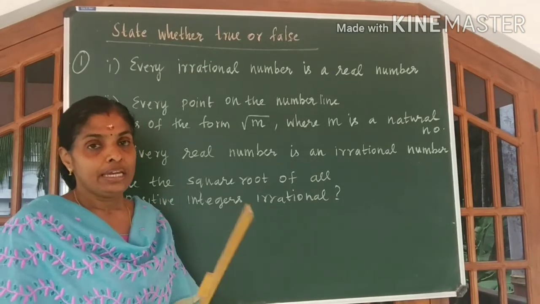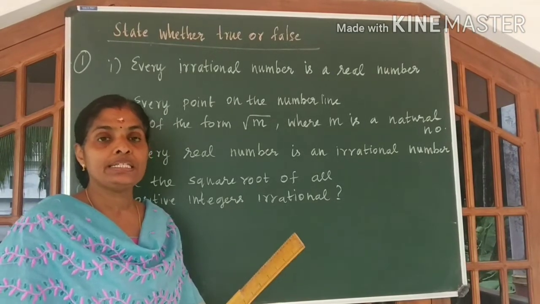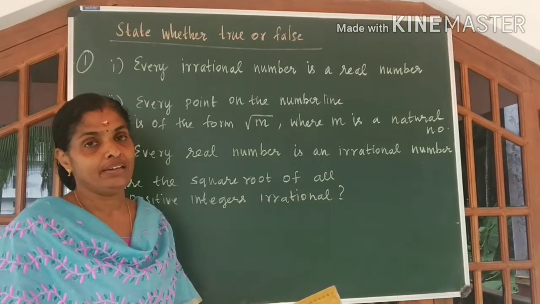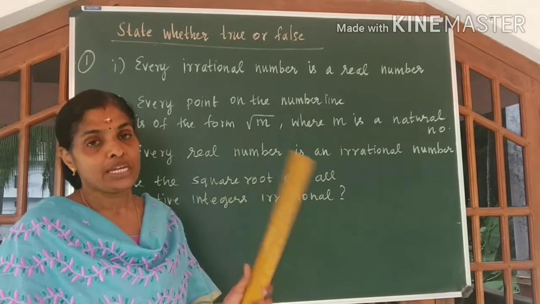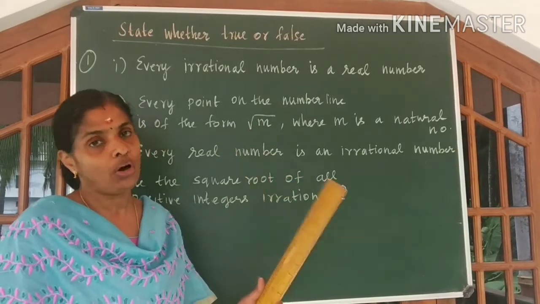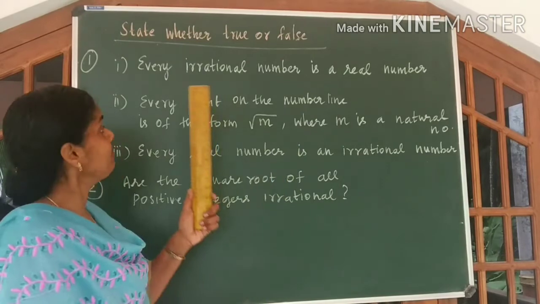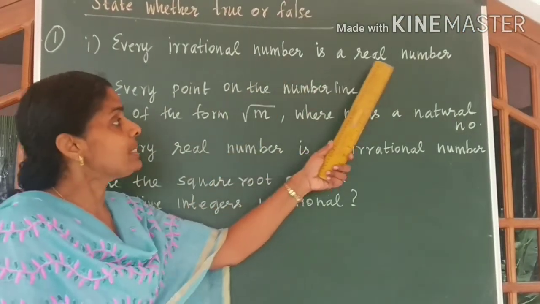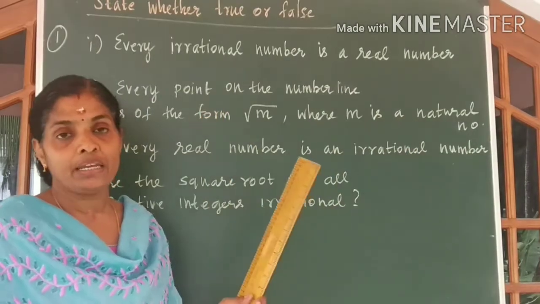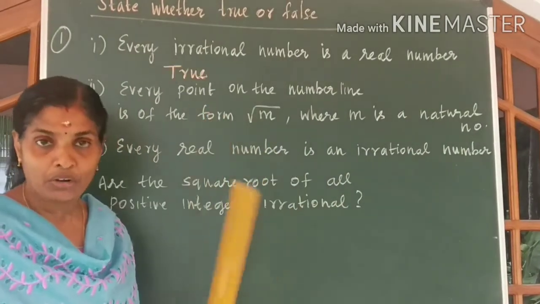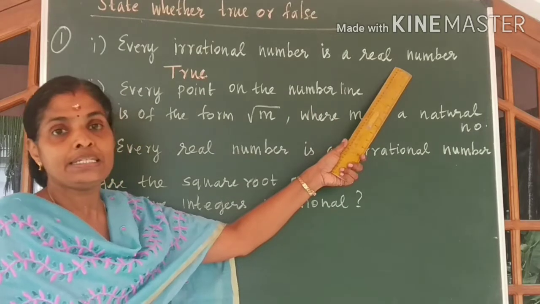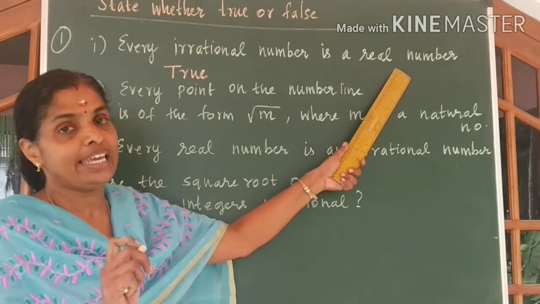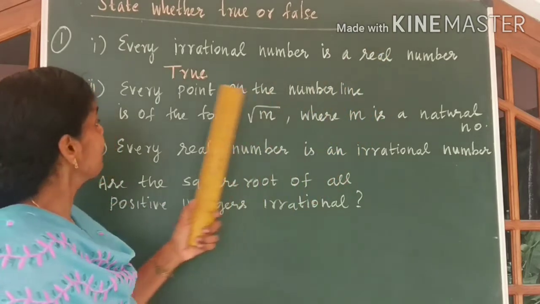Number system. In the previous class, we discussed drawing irrational numbers on a number line. Now let us see some statements which are true or false. Look at the first one. Every irrational number is a real number. The statement is true because real numbers are the collection of rational and irrational numbers. Clear?